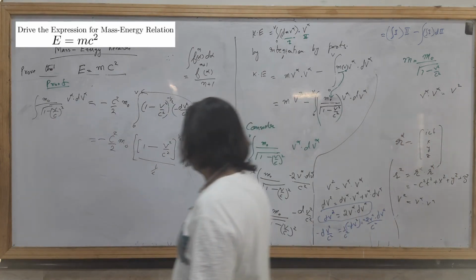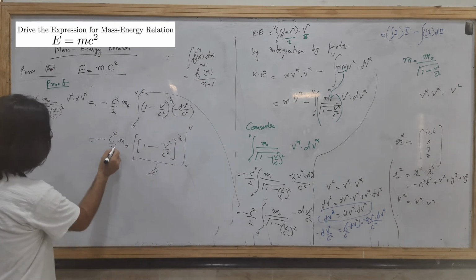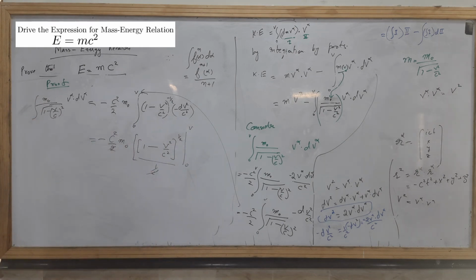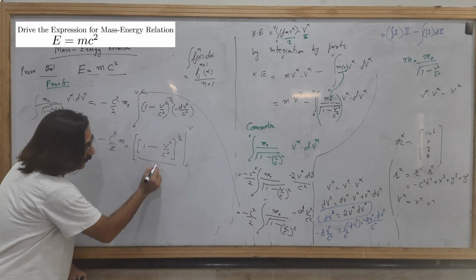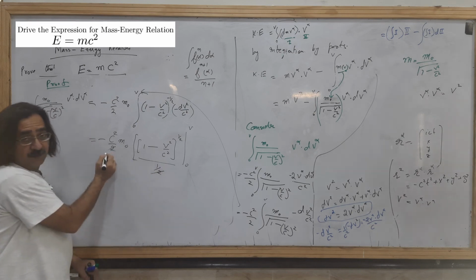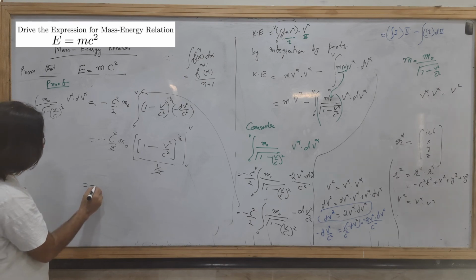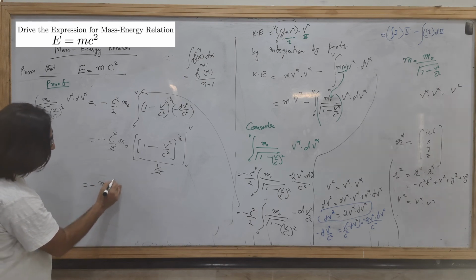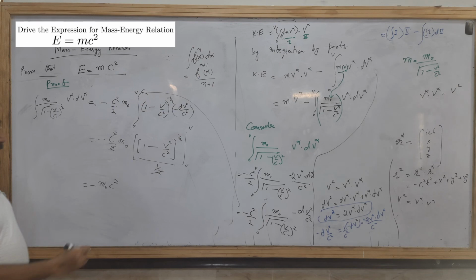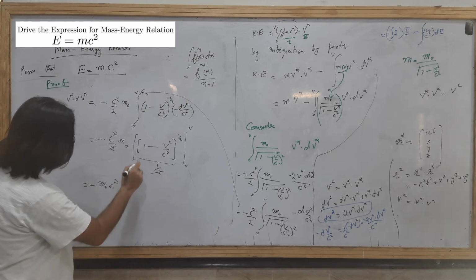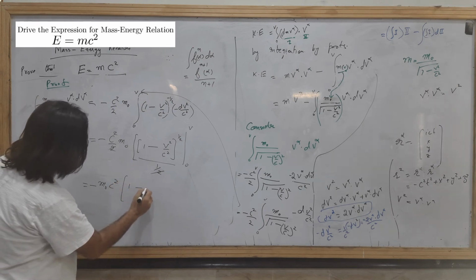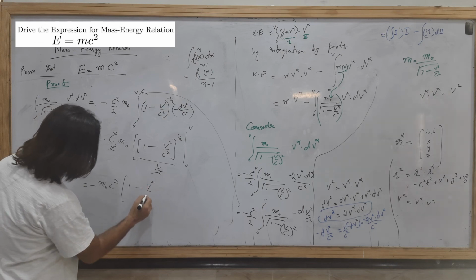Okay, so this 2 will be cancelled out with this 2, because it is dividing by 1 over 2. So you will get minus m naught c square, 1 minus v square over c square.